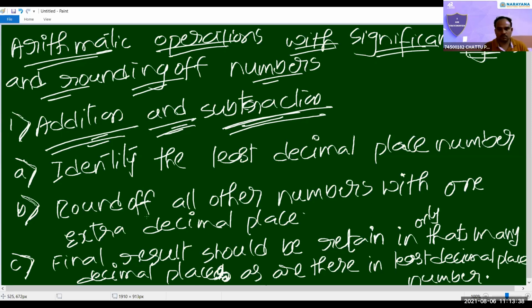So what are the last 4 words? Are there in least decimal place number? Okay, sir. What is the strength in physics chemistry class today? Did anybody observe that? Almost same, sir. Almost same. Okay. Completed? Yes, sir.